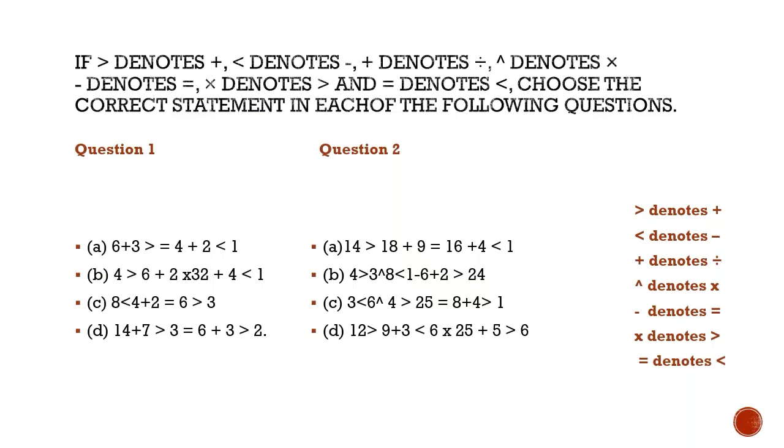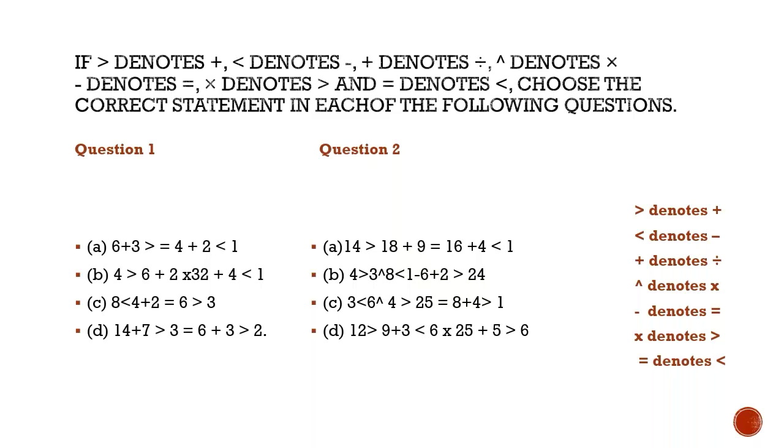In this question you will see that an analogy between different symbols or operators is given. So greater than denotes plus, lesser than denotes minus, plus denotes division, raised to denotes multiplication, minus denotes equal to, multiplication denotes greater than, and equal to denotes lesser than. So now in this question, by using the proper notations, we have to solve the given options and find out the correct statement. In the given options, wherever you will see the relational operators, please